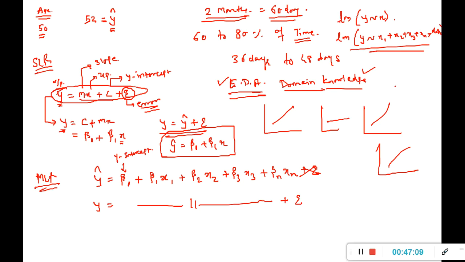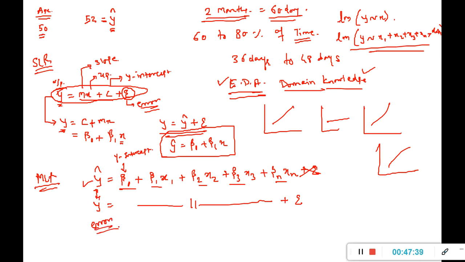Once you build a model, you will get all these beta naught, beta 1, beta 2, beta 3, beta n values, which are nothing but the slope for each relationship between an input variable and the output variable. These are used in this equation to give me the y hat values, and the difference between the two values is going to be my error of the model.